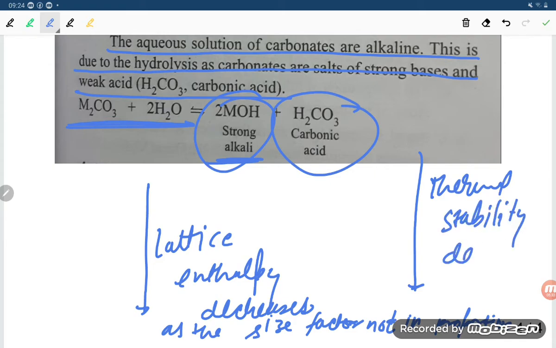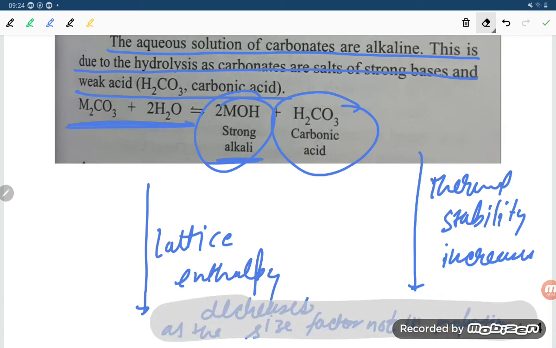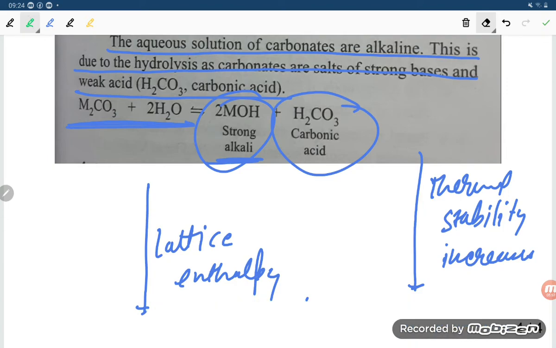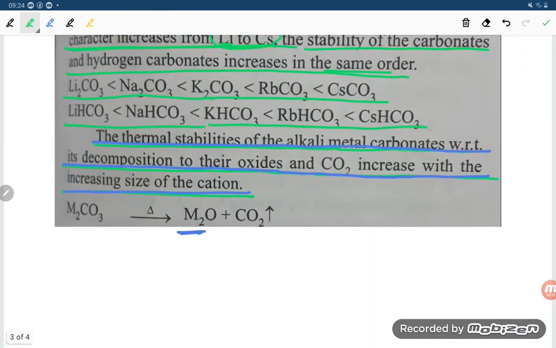Thermal stability increases. What is happening to thermal stability, student? Down the group, thermal stability increases. Here the lattice enthalpy is also increasing, student. I explained wrongly. Lattice enthalpy increases down the group. Let us have a look once more at where lattice enthalpy increases.